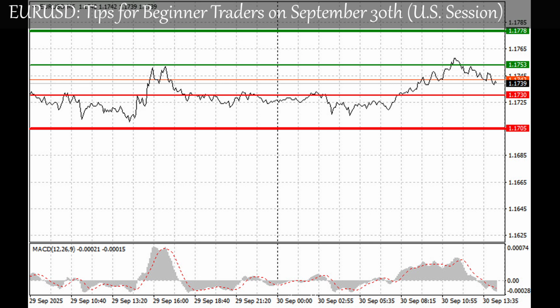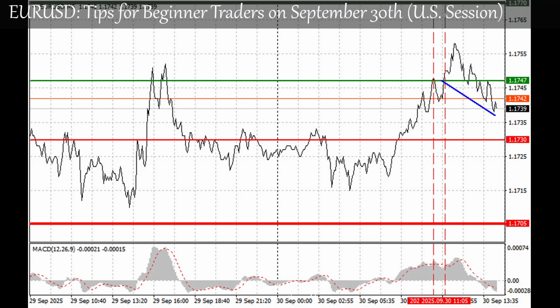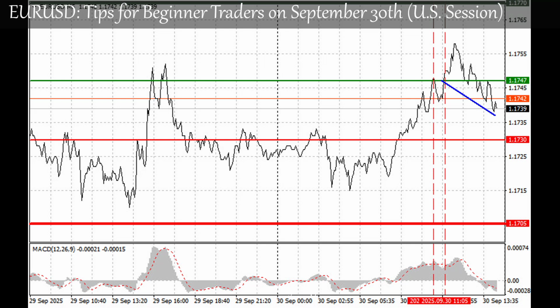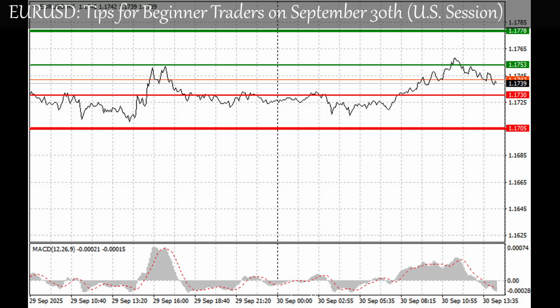Important! Before selling, make sure the MACD indicator is below the zero line and just starting to decline from it. Scenario no. 2. I also plan to sell euros today if there are 2 consecutive tests of 1.1753, while the MACD is in the overbought zone. This will limit the pair's upward potential and trigger a market reversal downward. A decline toward 1.1730 and 1.1705 can then be expected.